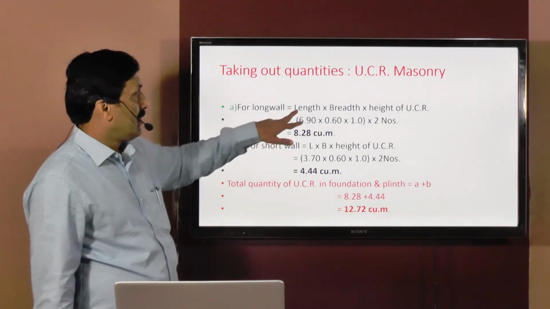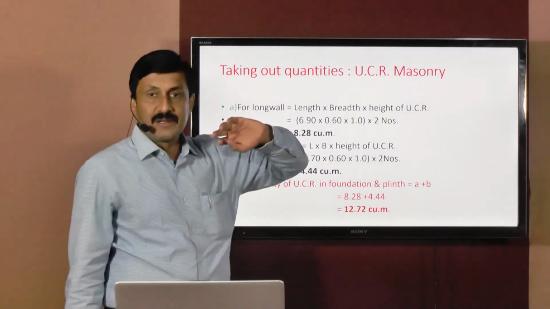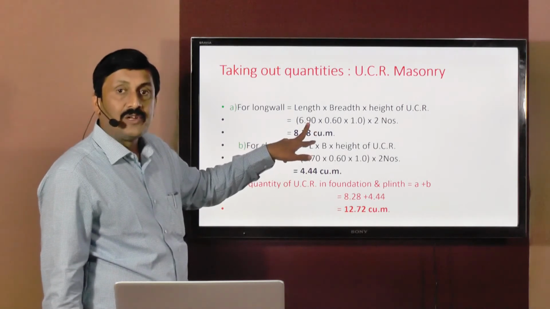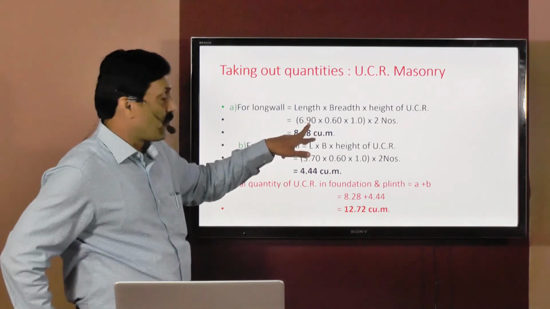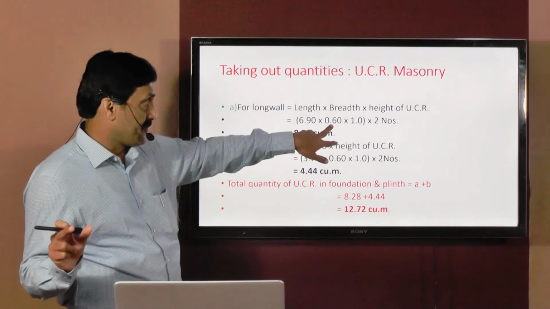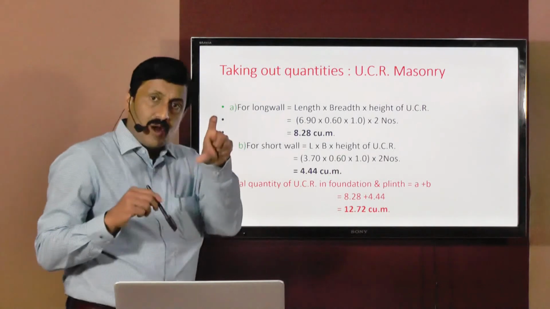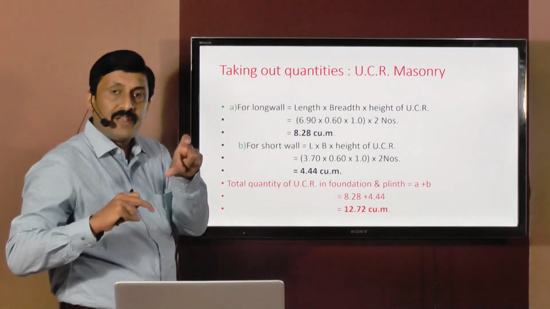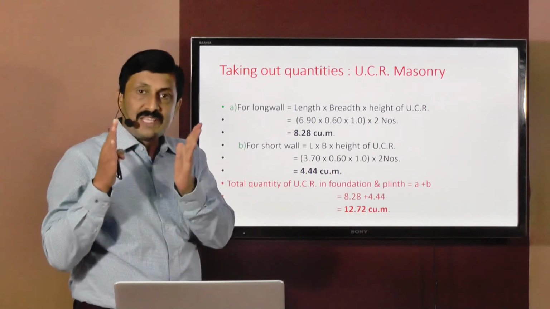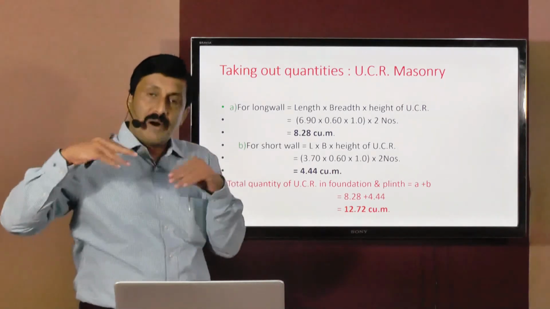For long wall, the concept remains same, that is length multiplied by breadth multiplied by height of UCR, that is uncoursed rubble masonry. In the previous slide, we discussed exactly how we calculated the length of UCR masonry, that is 6.9 for long wall, multiplied by width of UCR masonry, that is 0.6. Refer to the cross section, you'll understand. And height of UCR, above ground it is 0.5, below ground it is 0.5. So total height of UCR is equal to 1 meter. Now remember one thing, when sections are different, sometimes UCR masonry below ground has some different width, and above ground it is a different width.